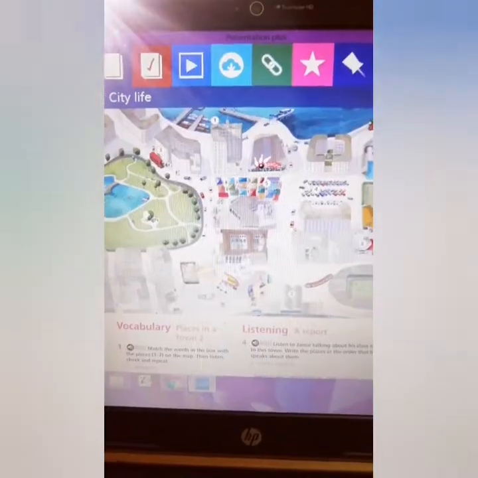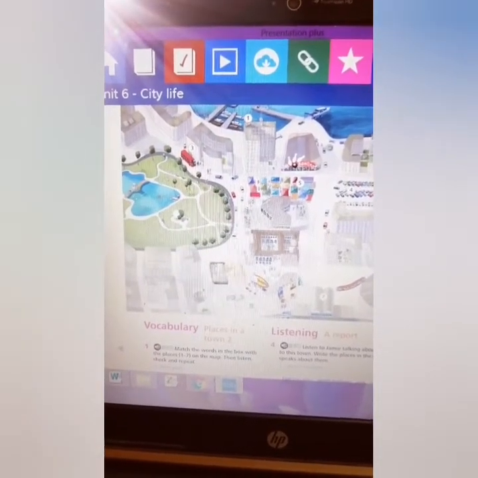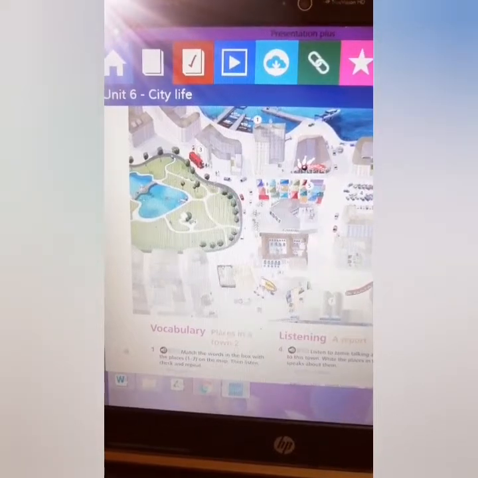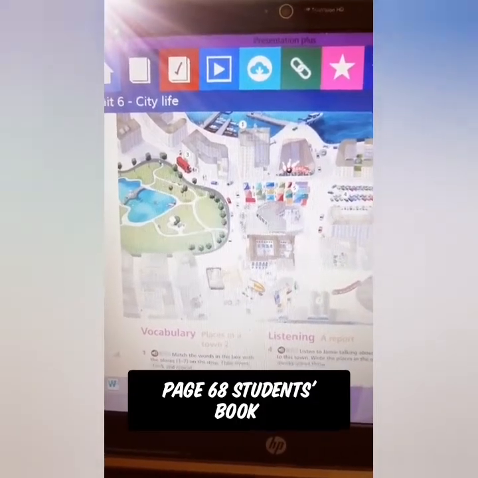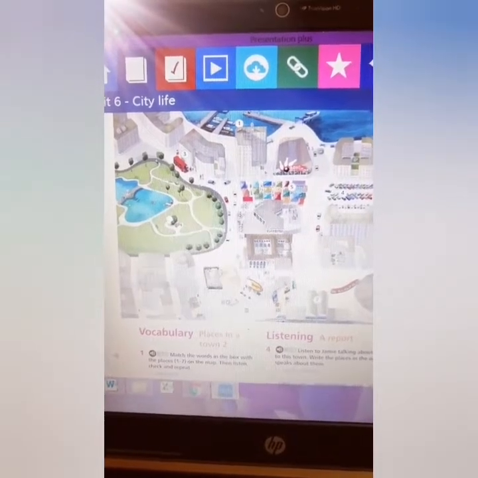So now let's go to the second exercise, which is going to be about vocabulary for places around the city. I'm just going to show you where they are and how to pronounce them. On page 68 of your student's book, you have this very big city map, in which you can see lots of places.